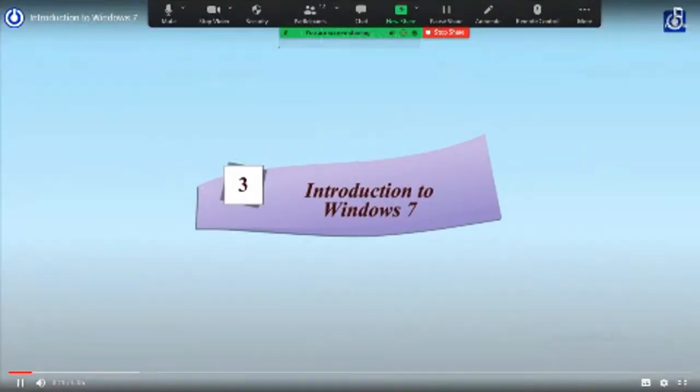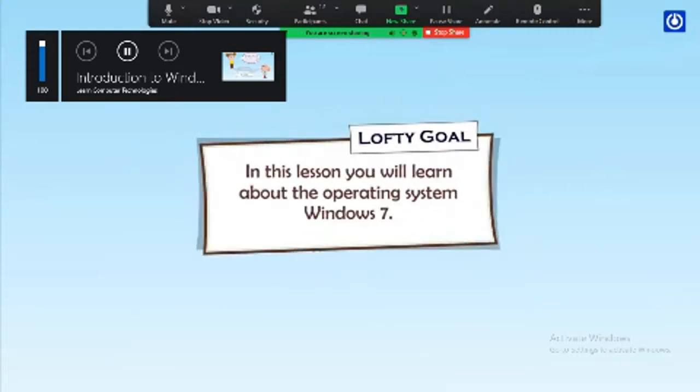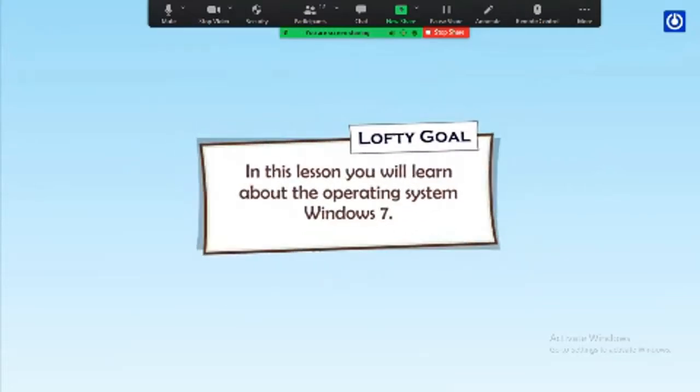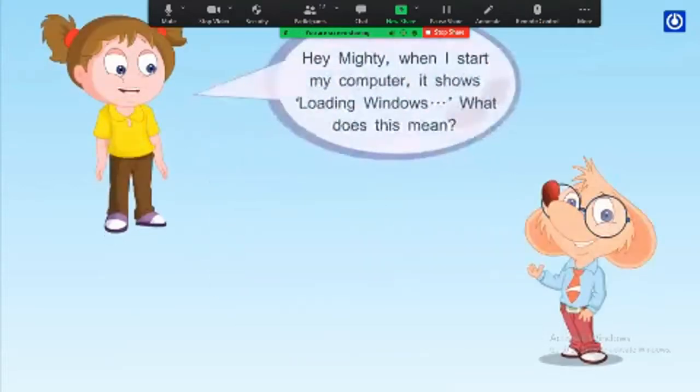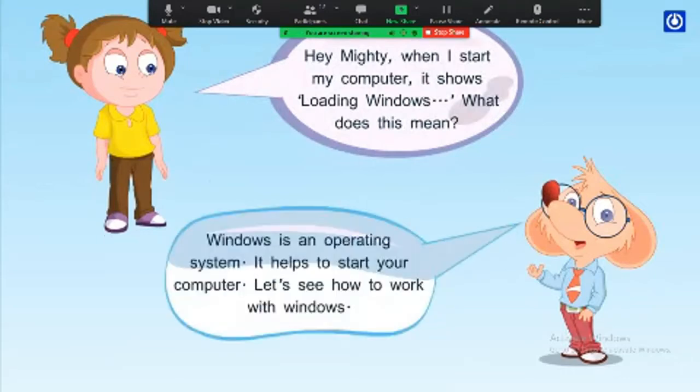Introduction to Windows 7. Lofty goal. In this lesson, you will learn about the operating system Windows 7. Hey Mighty, when I start my computer, it shows downloading Windows. What does it mean? Windows is an operating system. It helps to start your computer. Let's see how to work with Windows.